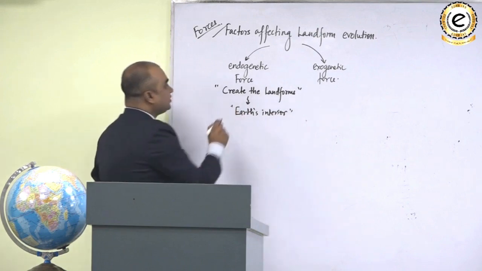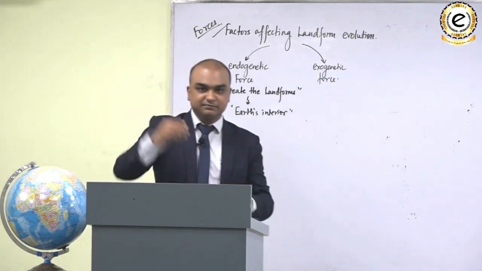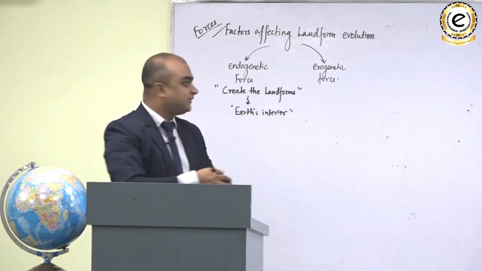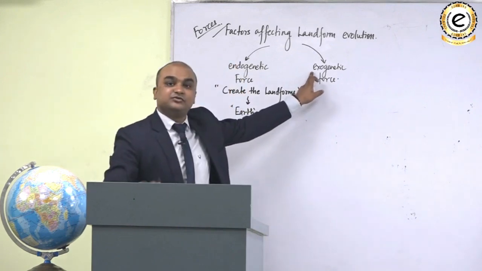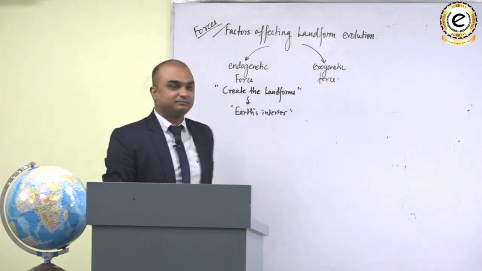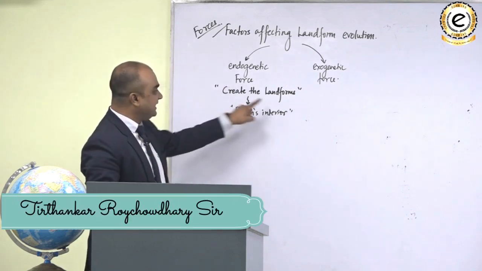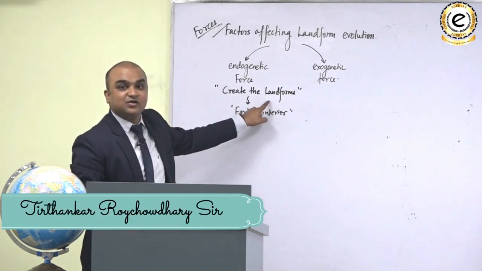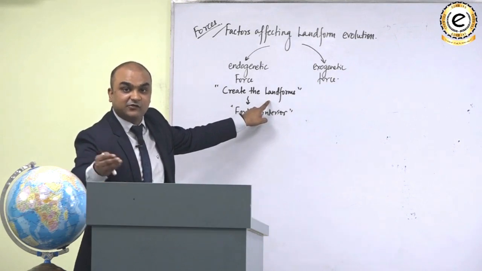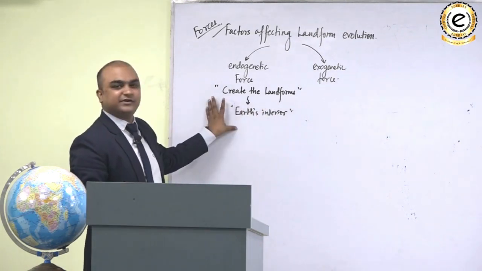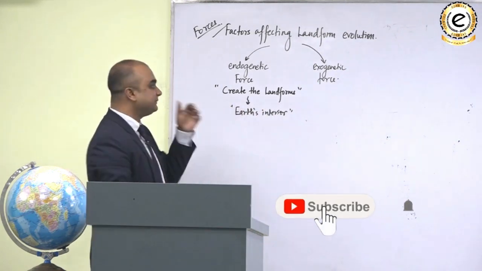In fact, the word endo means something to do with the interior, whereas the word exo means something to do with the exterior. So, endogenetic forces are those forces which create the landforms and which emanate or generate from the Earth's interior. कैसे generate होते हैं? We'll talk about it in a moment.